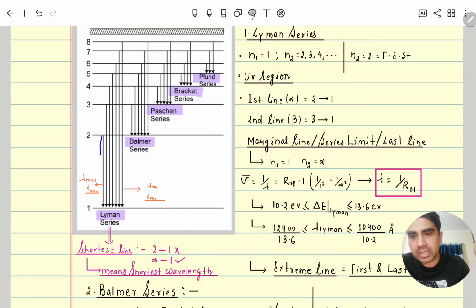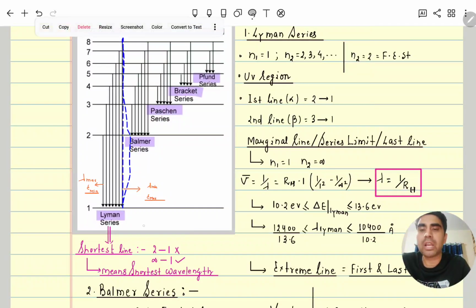And on this side, since the energy difference is minimum, the wavelength will be maximum. So this line, when it is coming from 2 to 1, is called the first line, also called the alpha line. When it is coming from 3 to 1, it is called the beta line. If it is coming from 4 to 1, it is called the gamma line. Like that, alpha, beta, gamma, they will ask. Clear? And the last line is called the series limit, marginal line, or last line.